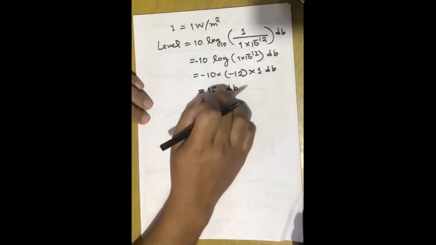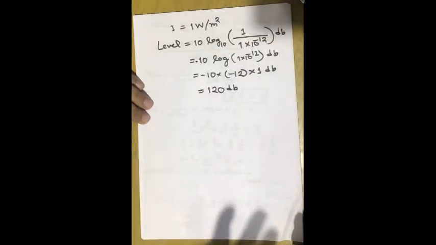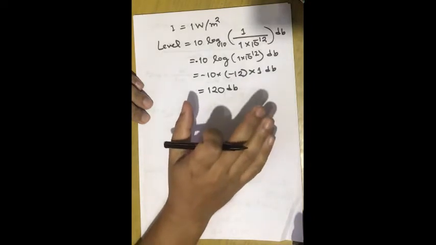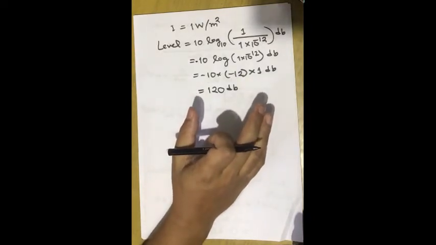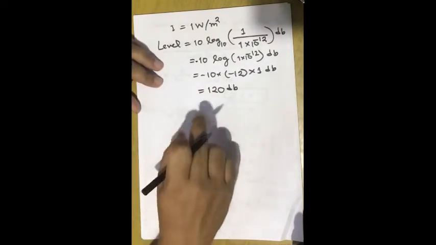Okay, so these numbers, humans can easily understand: 1 decibel, 120 decibel. These numbers are very easy to understand. But if somebody says sound intensity is 1 into 10 to the power minus 6 watt per meter square or 10 to the power minus 12 watt per meter square, these numbers are really difficult to guess. So decibel is a unit to which our hearing capacity is most sensitive. That's why it is a widely popular unit, and most of the intensity of a sound is expressed in decibel unit.